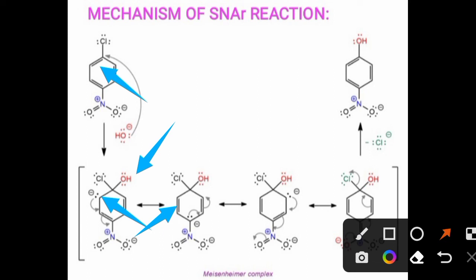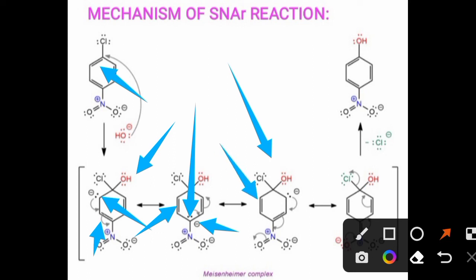At the same time, the electrons from this double bond get transferred to the para position. The next structure is obtained when the electron pair present at the para position gets transferred to this carbon-carbon single bond, which gets converted into a double bond.